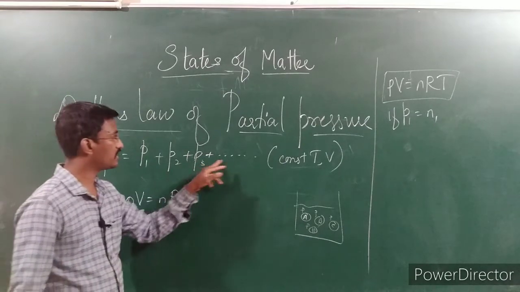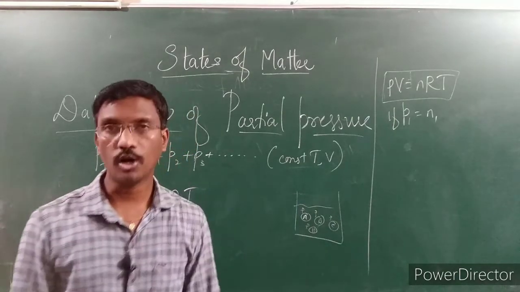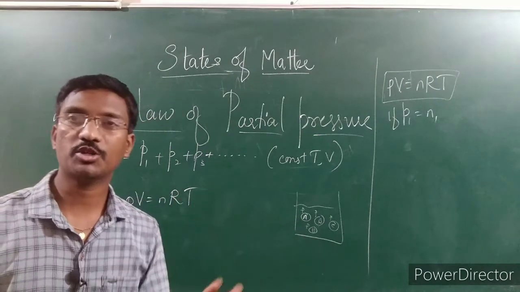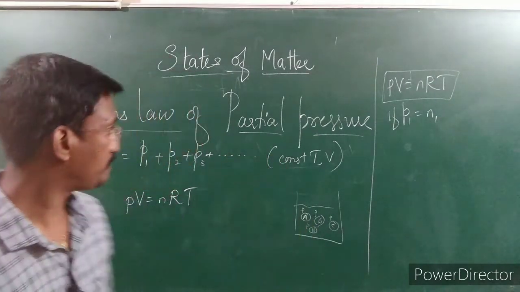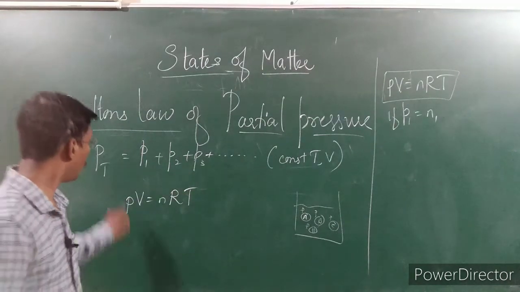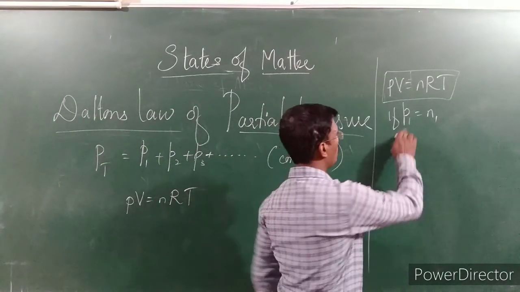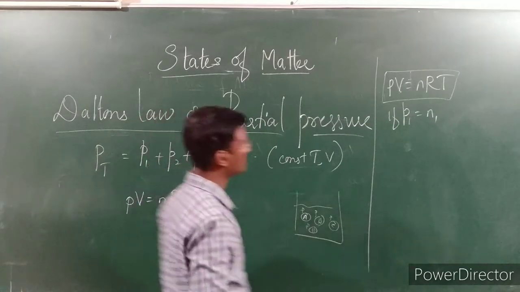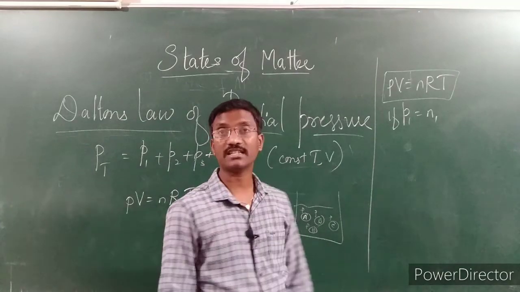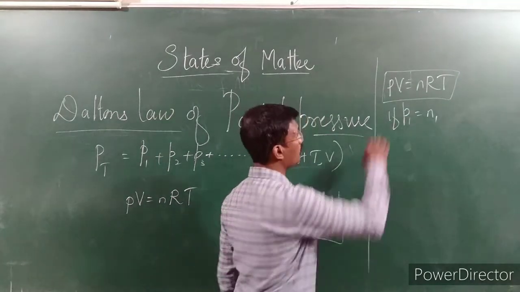So that's why I have written it as a continuation. This condition arises at constant temperature and volume. At constant temperature and volume, Dalton's law says that the pressure of a mixture of non-reactive gases is the sum of the individual gas pressures. We know that PV = nRT. Why am I continuing here? When the pressure is P1, at this condition the number of moles varies, because temperature and volume are kept constant. So the variation is along with the pressure.